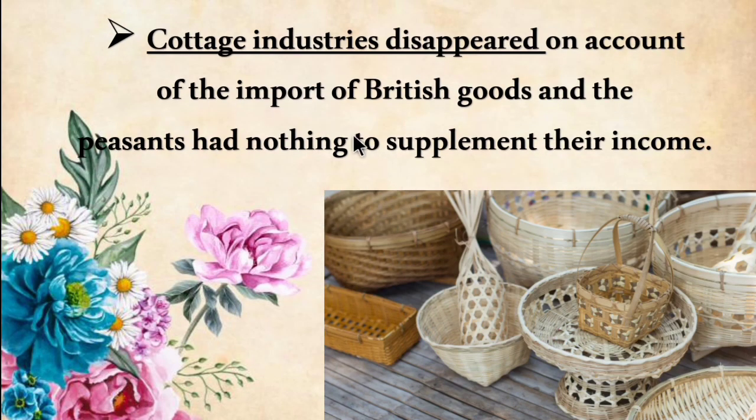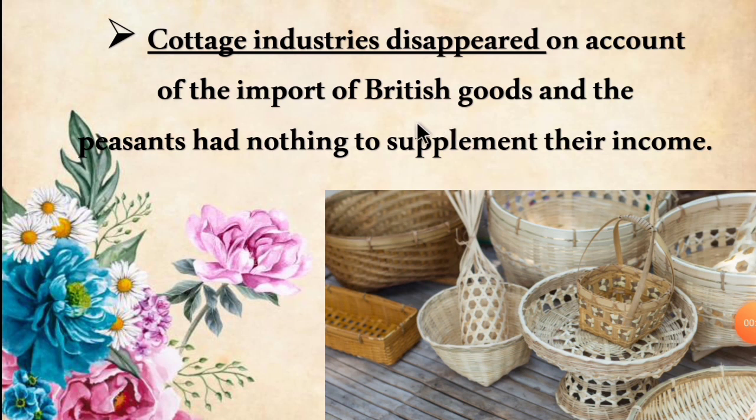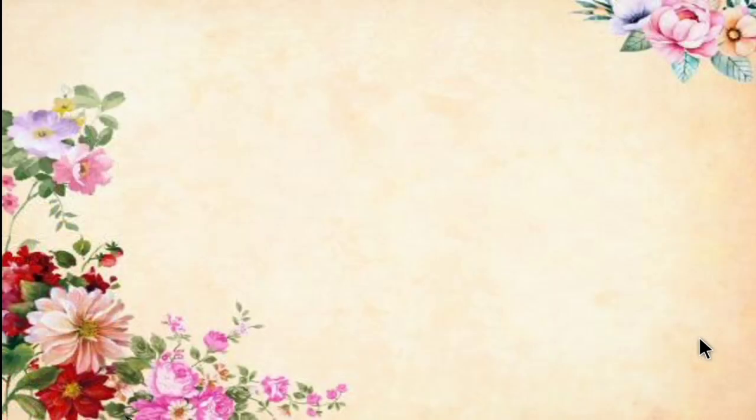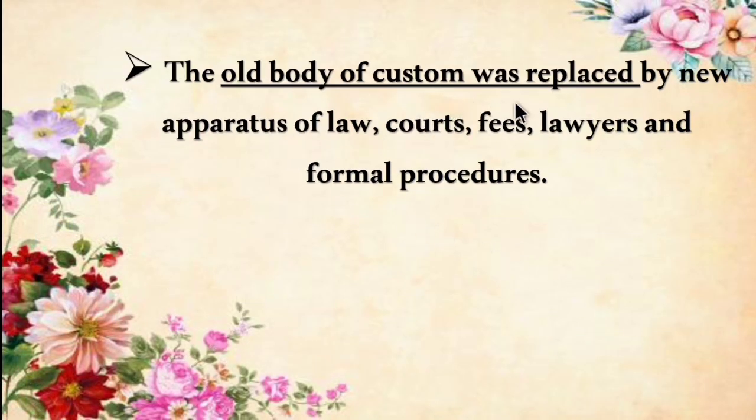The cottage industries disappeared on account of the import of British goods, and the peasants had nothing to supplement their income. Even the cottage industries, that is small scale industries, disappeared because of the British goods imported from England. The old body of custom was replaced by a new apparatus of law, courts, fees, lawyers and formal procedures. The total custom was changed because of this land revenue system introduced by the British.